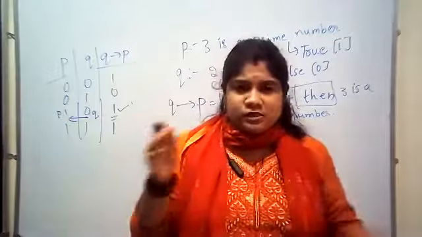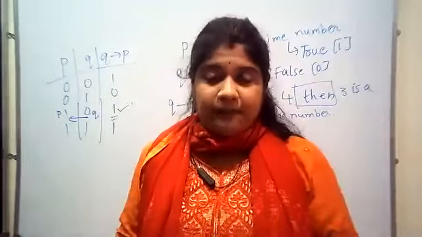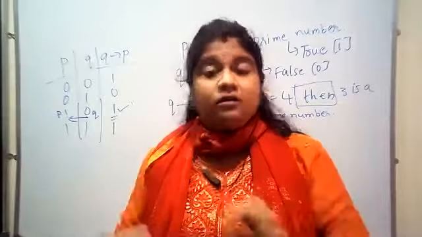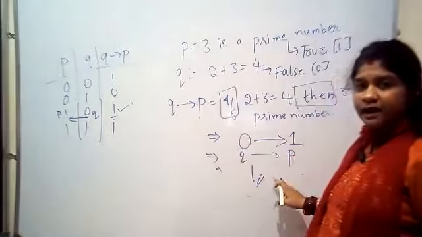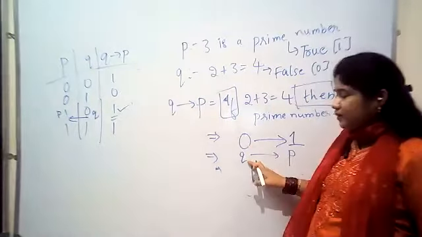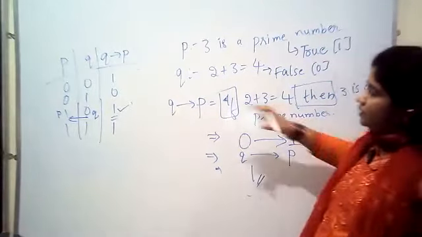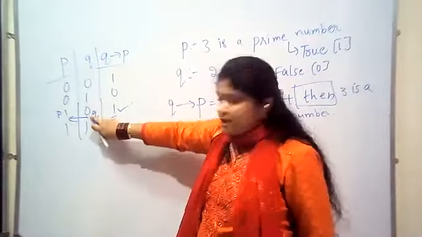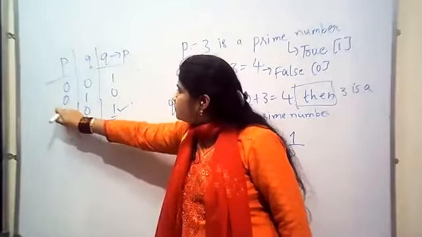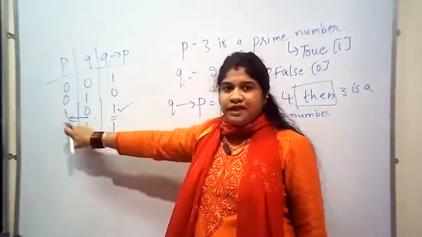P condition Q, even though they are the same statements, gave a result of 0 in one case. What did I get here? Q condition P gives 1. Let me repeat again. Q is 0, P is 1.